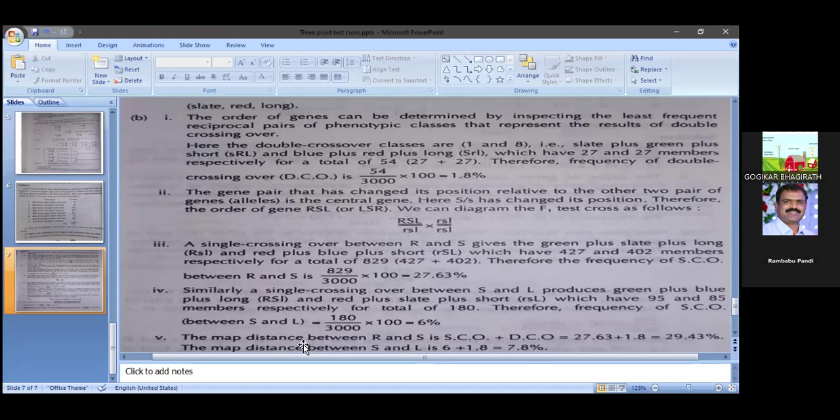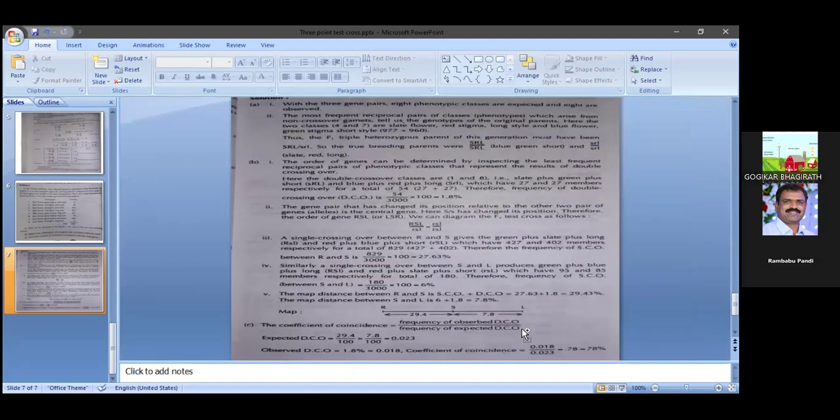So the map distance between R and S is single crossover plus double crossover. అంటే ఈ సింగిల్ క్రాస్ ఓవర్స్‌కి డబుల్ క్రాస్ ఓవర్ వాల్యూను యాడ్ చేయాలి. మనకు డబుల్ క్రాస్ ఓవర్ ఎంత వచ్చింది? 1.8%. So 27.63 plus 1.8, 29.43. In the similar way, in another gene set, S and L, 6 plus 1.8, that indicates 7.8%. So this is the distance between the genes, or we can calculate it based on the percentage of the recombination frequency. So now we can go for map distance.